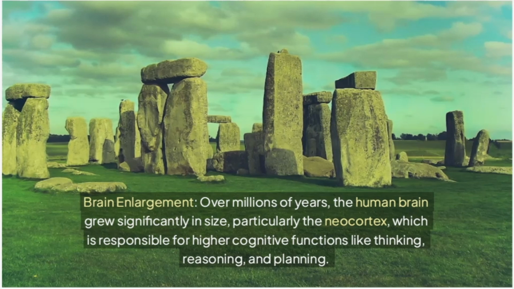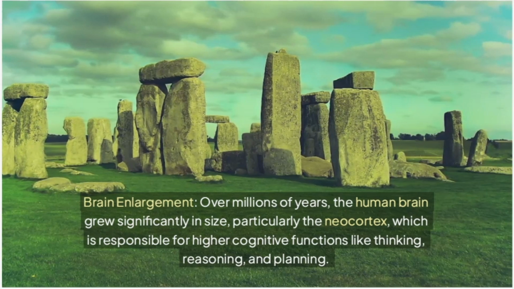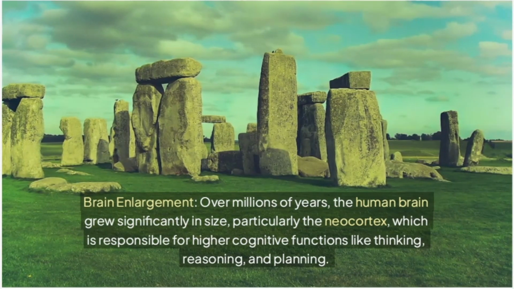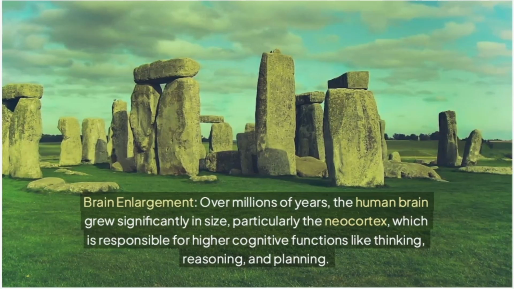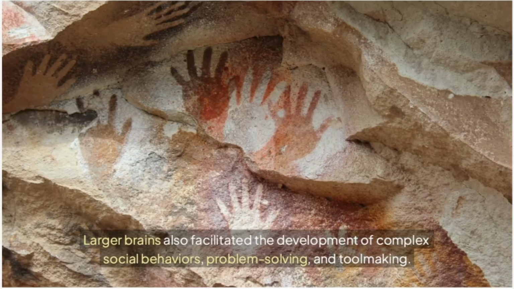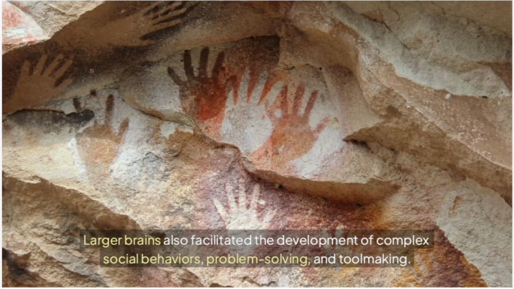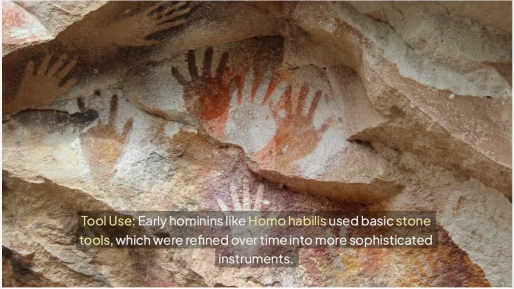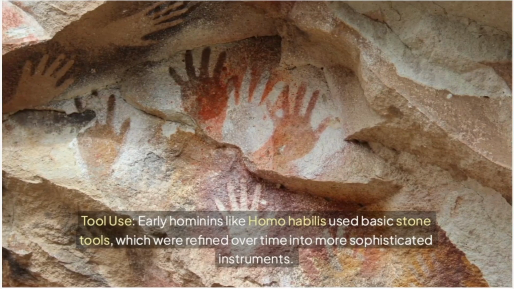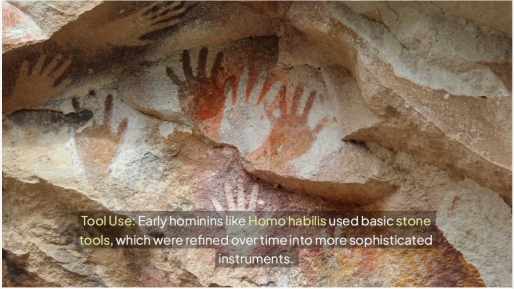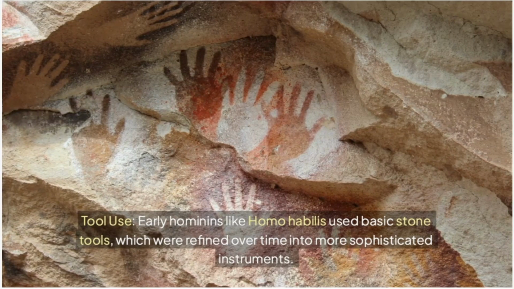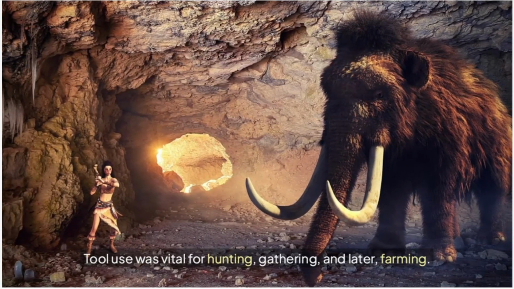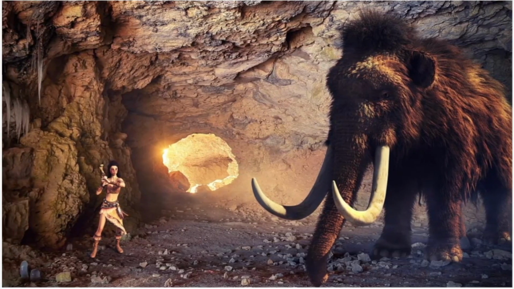Brain enlargement: over millions of years, the human brain grew significantly in size, particularly the neocortex, which is responsible for higher cognitive functions like thinking, reasoning, and planning. Larger brains also facilitated the development of complex social behaviors, problem solving, and tool making. Tool use: early hominins like Homo habilis used basic stone tools, which were refined over time into more sophisticated instruments. Tool use was vital for hunting, gathering, and later, farming.